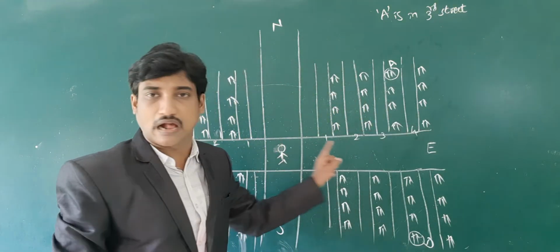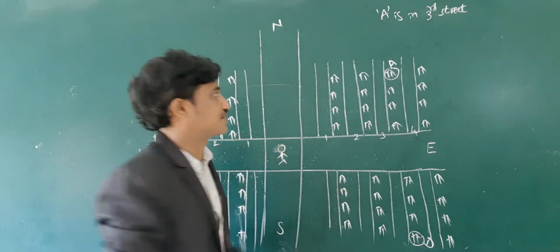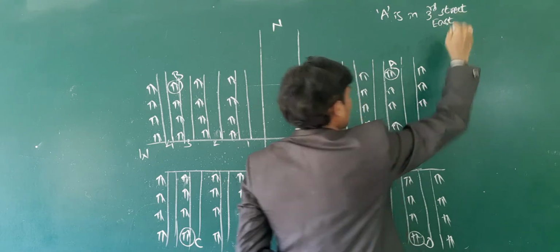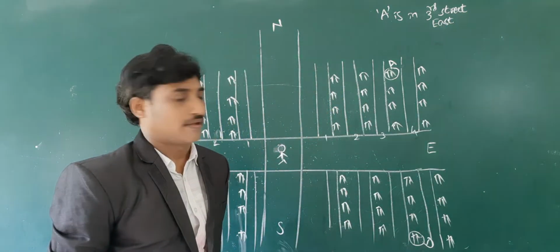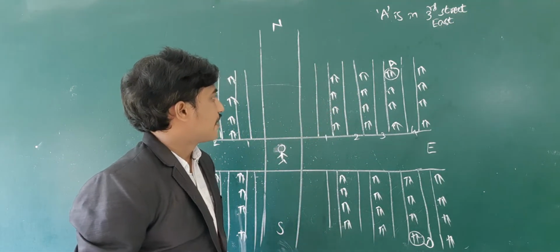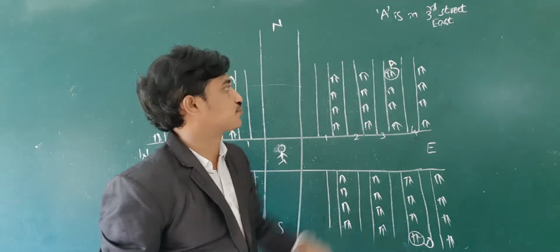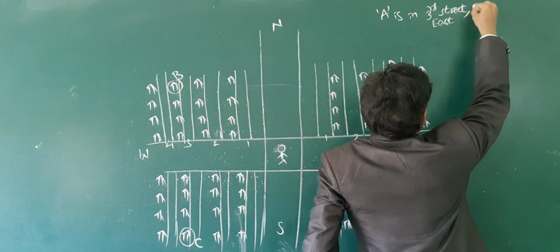3rd Street, counted towards east. And then towards north there is a 4th house.